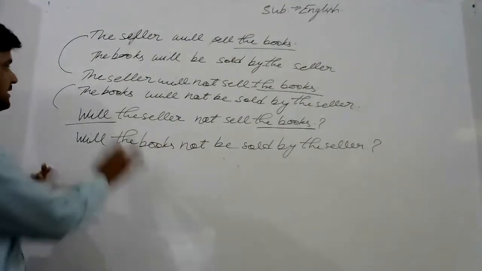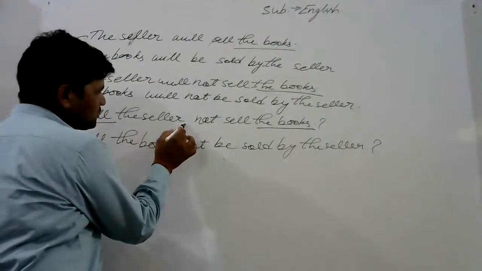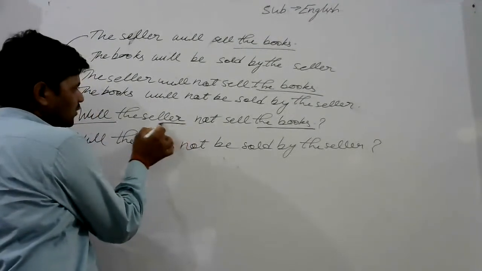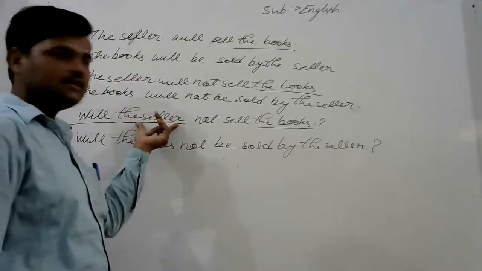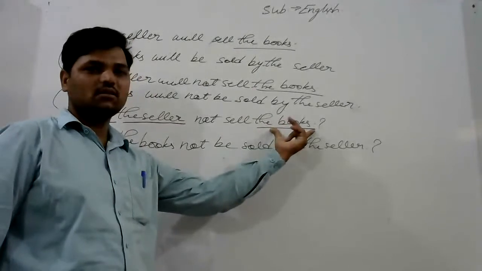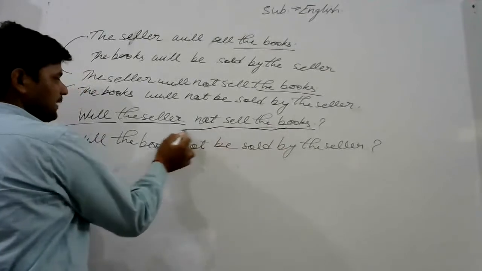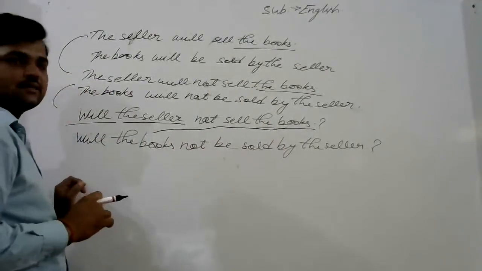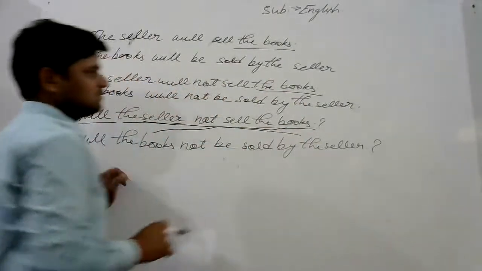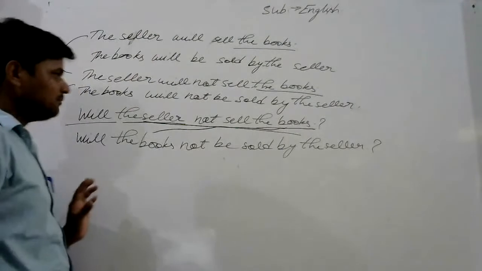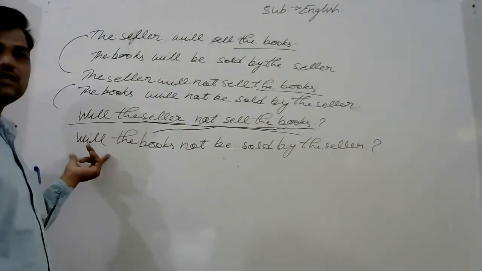Look at this sentence once again. Will, helping verb here. You have to only look at the subject and object. The seller is subject here. The books is object here. The books comes to the place of subject, and the seller goes to the place of object. Helping verb is handled according to the new subject.